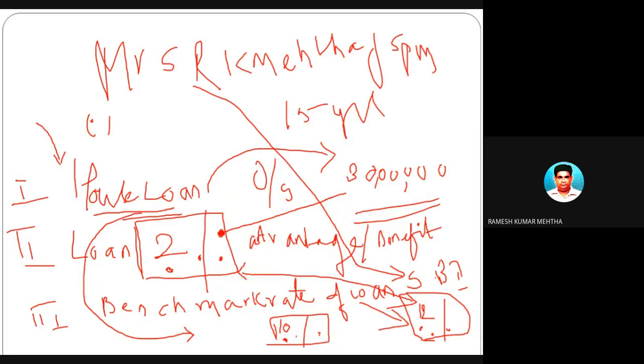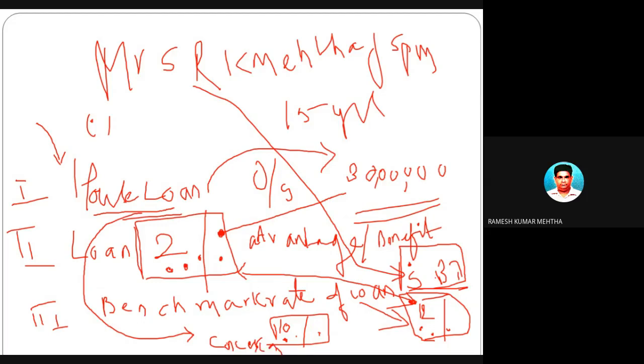And please remember, this SBI loan is the benchmark loan, which is as per the rules of CBDT and tax laws, direct tax laws. It's not me and you who have framed these laws. Please remember it. Whatever rate of interest SBI is charging for a similar kind of loan, you have to take into account. In this case, SBI charges 12%, but this person is being charged only 2%. So here he is getting a 10% advantage. So the concessional interest is 10%.